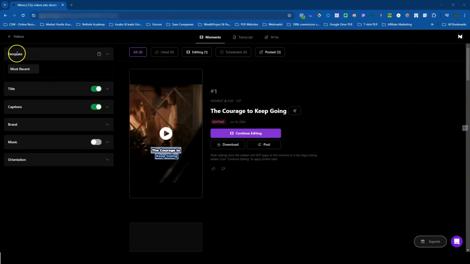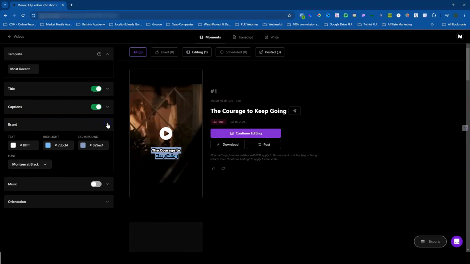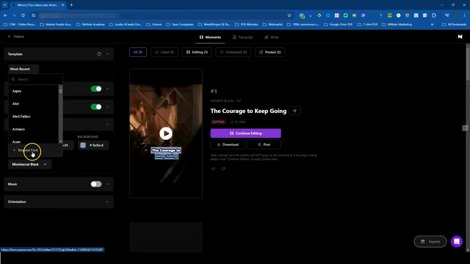As you can see on your left, there are a few options you have. So this one is going to be your template, your most recent. You have your titles, your captions, your brand, which you could come in here and you could once again add your brand colors and add your brand font if you would like. Ooh, you could even request a font if you like.